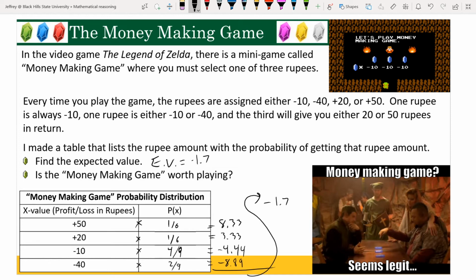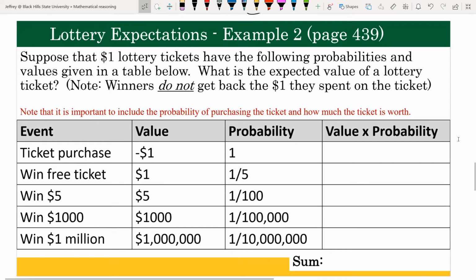hundreds of games. So now for a more realistic example of where you'd actually use the expected value. So one case is trying to figure out how much you'd expect to win or lose in the local lottery or nationwide lottery or something of that nature. So suppose that $1 lottery tickets have the following probabilities and values given in the table below. And you're trying to calculate the expected value of a lottery ticket.